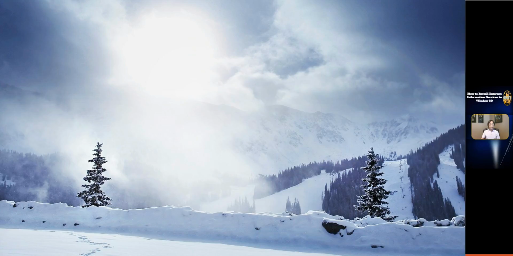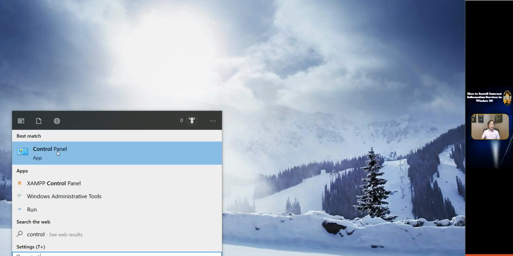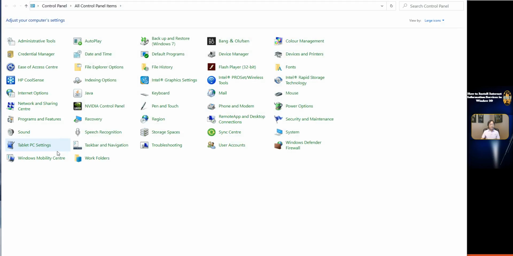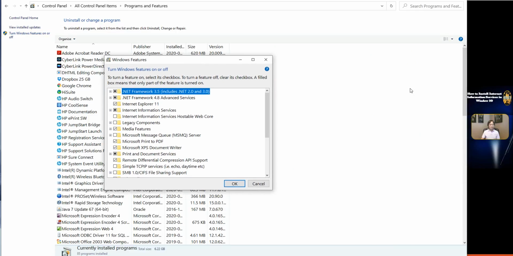Go to Control Panel. Click Search icon. Type in Control, and click Control Panel. Select Programs and Features. Click Turn Windows features on or off to open the Windows Features dialog.